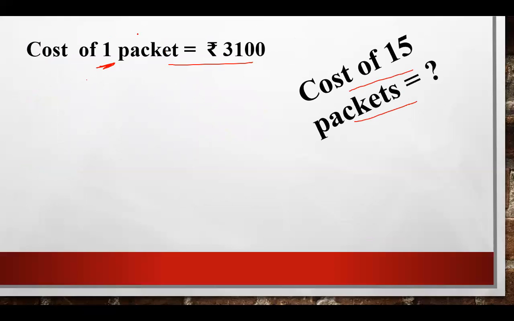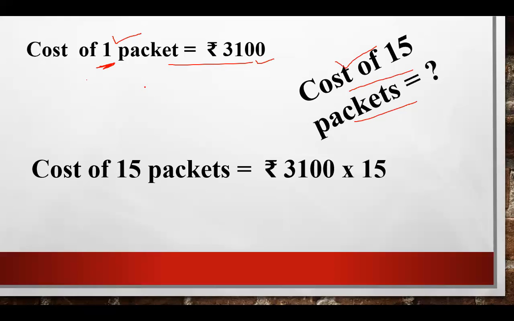So we know the value of one packet, that is 3100, and now we can find the cost of 15 packets. Just multiply the given money, that is rupees 3100, by 15, and you will get the cost of 15 packets. And you know the multiplication very well.